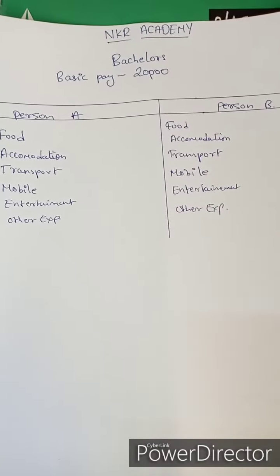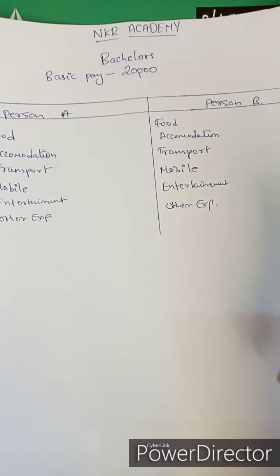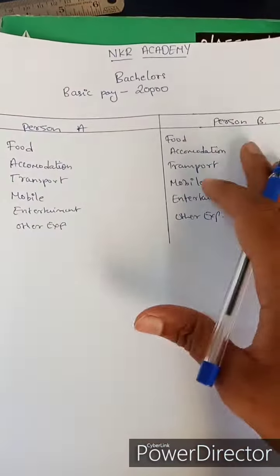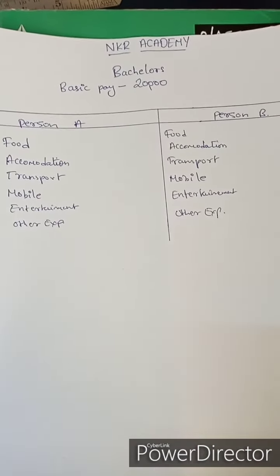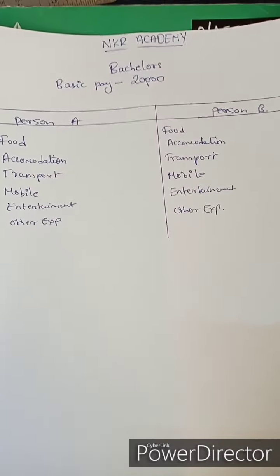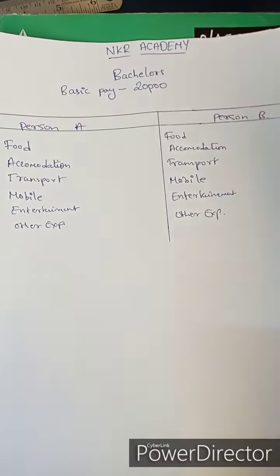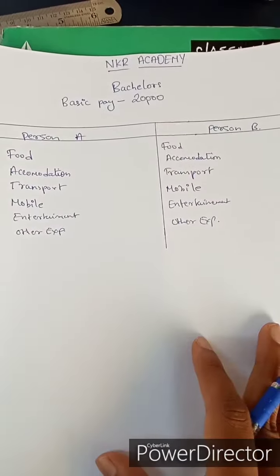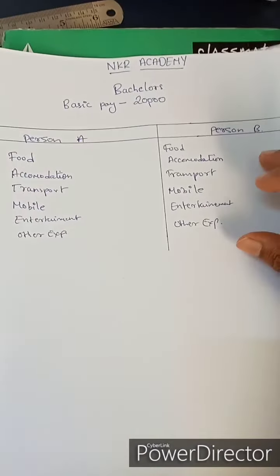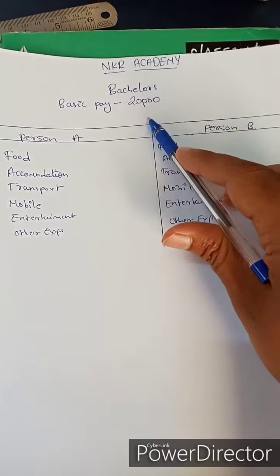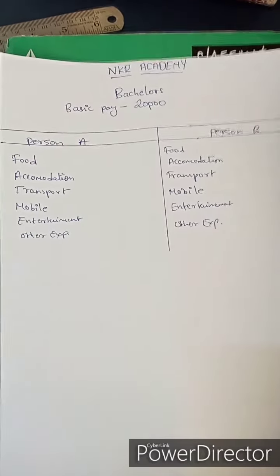This is the example which I have prepared. I've taken the case of person A and person B. Both are bachelors, and they are not committed to any financial burdens. We shall see what kind of expenses they make every month. Both have a basic salary of 20,000 that they are earning every month.